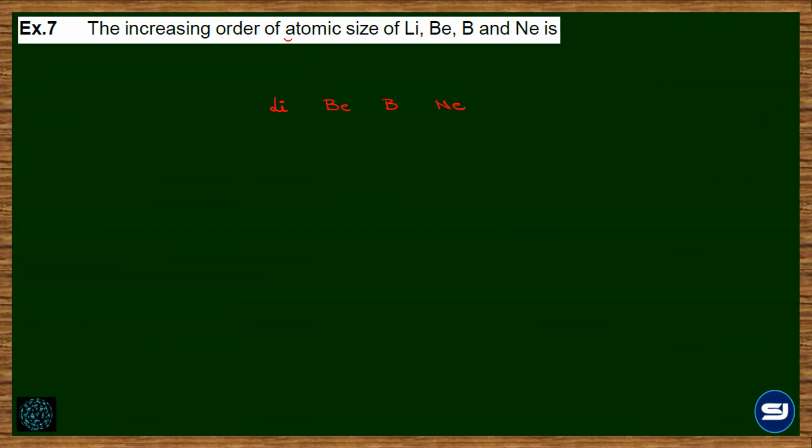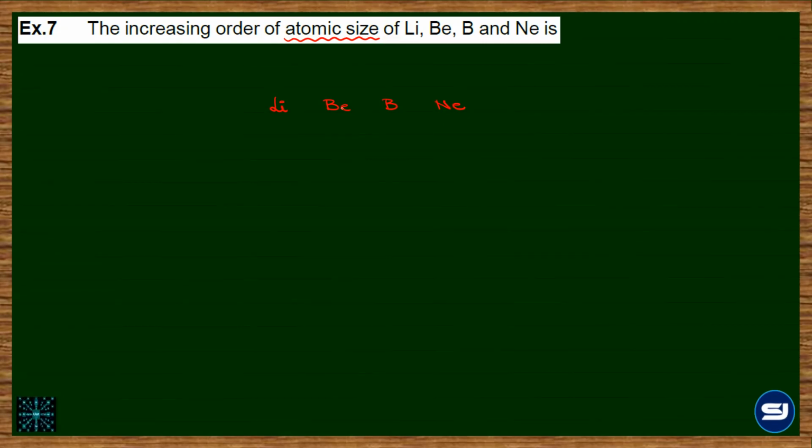And we are supposed to compare the atomic size. So now, for trends with respect to the period, what is to be thought? What factor is to be thought for atomic size comparison? Nuclear charge.